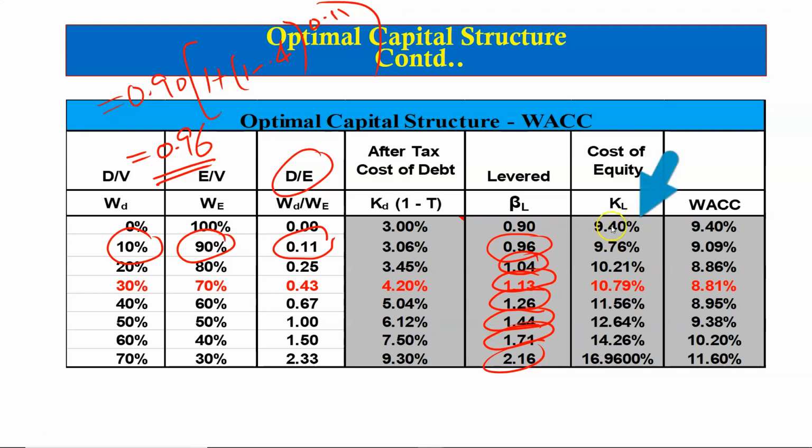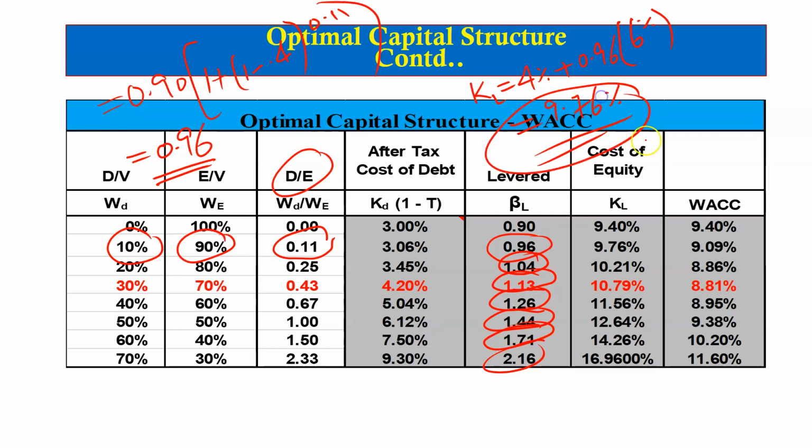The cost of levered equity is then calculated using the capital asset pricing model. So here the cost of levered equity when the firm borrows 10% is equal to the risk-free rate, which is 4%, plus the beta of the firm at this level, which is 0.96, multiplied by the risk premium, which is 6%, and this gives us a total of 9.76% as the cost of equity when the firm borrows 10%. The same is done at this level, and the other levels.